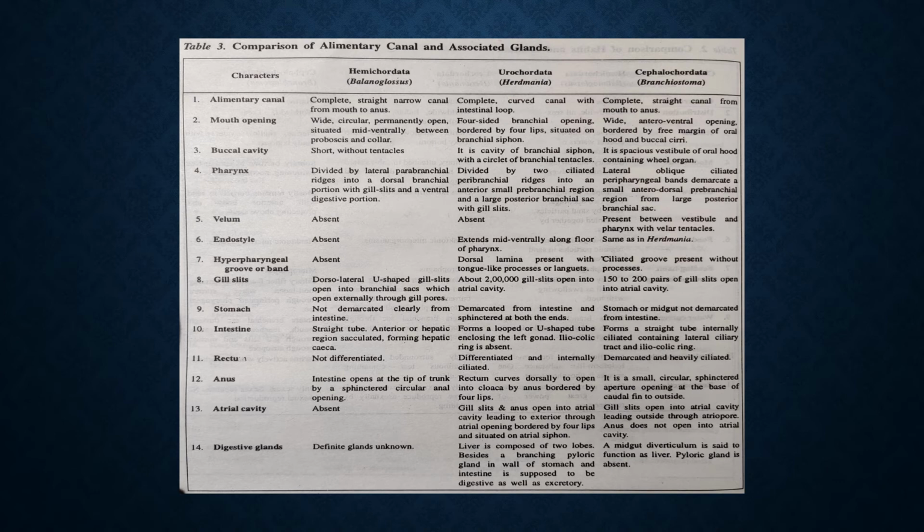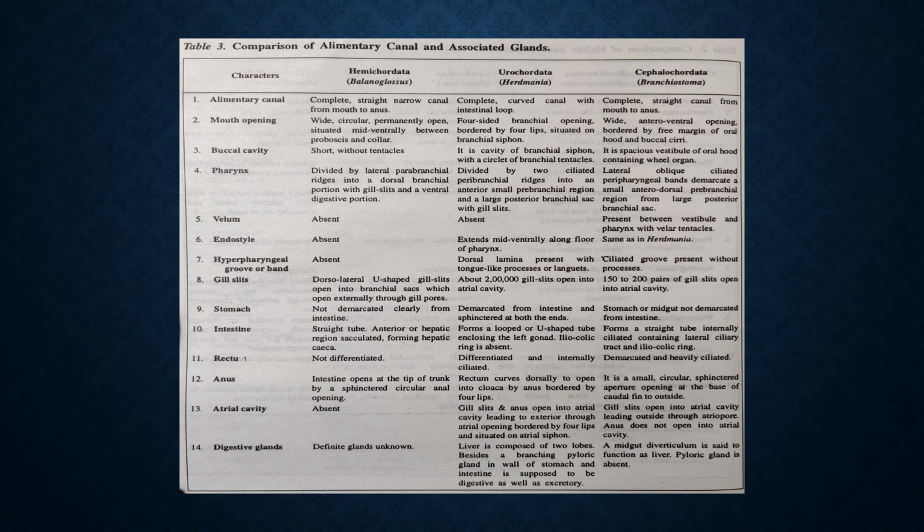In Herdmania, the mouth opening is a four-sided branchial opening bordered by four lips, situated on the branchial siphon. In Branchiostoma, it is a wide anteroventral opening bordered by the free margin of the oral hood and buccal cirri, as you can very clearly see in the diagram. I told you it is a complex structure in Amphioxus, and the diagram is showing it very clearly.